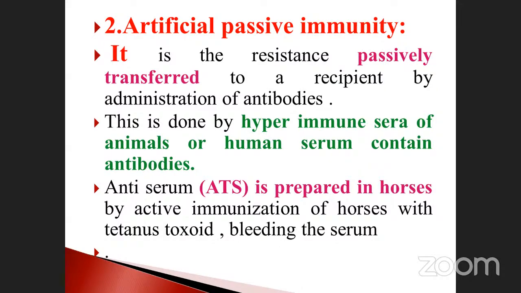Anti-serum is prepared in the horse by active immunization of the horses. Active immunization: we are giving the immunogen to the horse. What will happen? Automatically it induces the cells inside the horse's immune system and produces the antibody. Again it is derived, and it can be produced commercially in large numbers. That is the reason. Horses are given the tetanus toxoid, then the serum is bled. These are the two things.